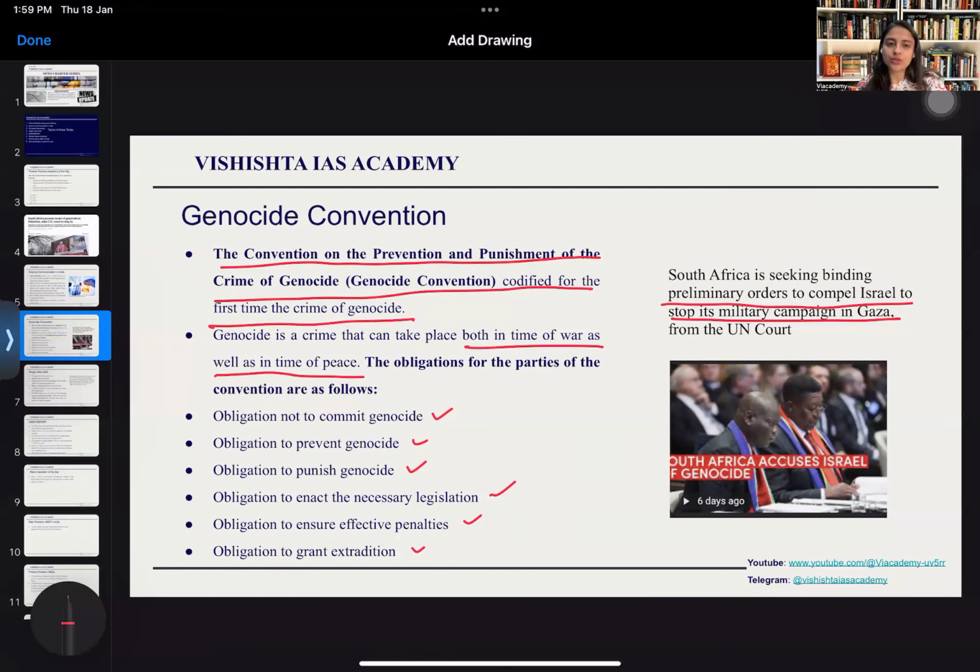There can be a question on Genocide Convention for sure because it is too much in news. Also, one of your homeworks is to find out whether India is a signatory to the Genocide Convention or not. So find it out and put it in the comment section. We'll move on to our next news.